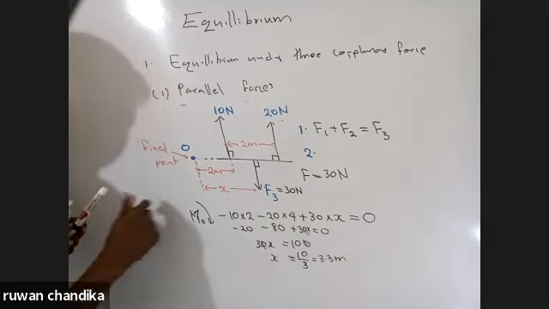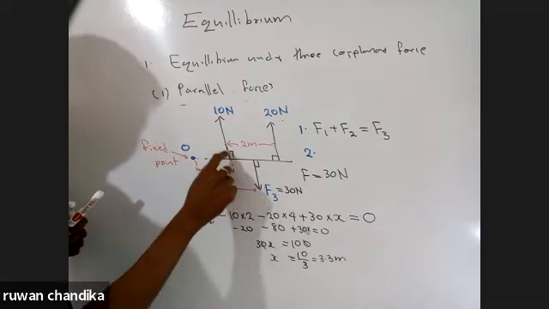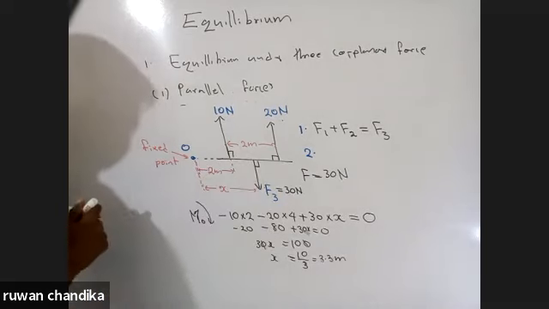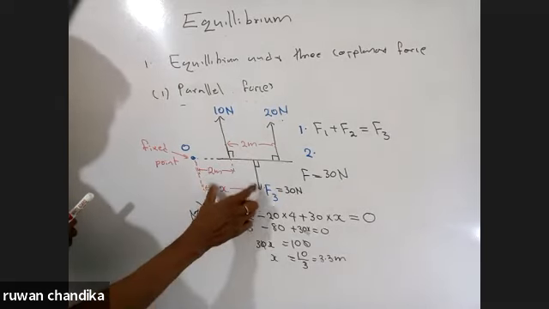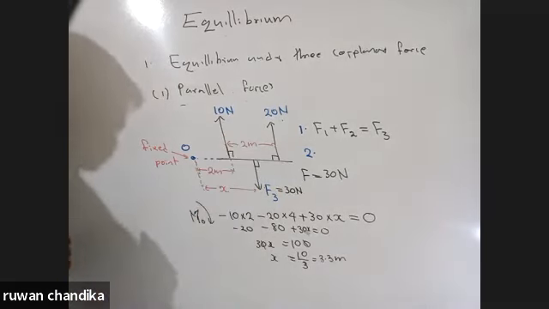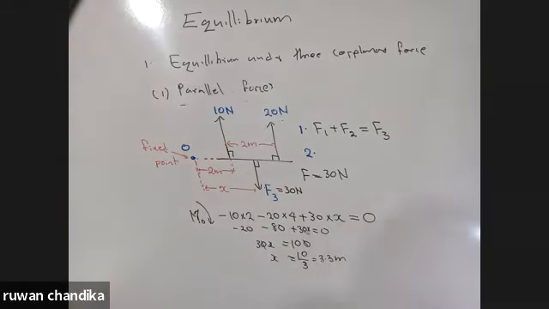3.3 lies between 10 Newton and 20 Newton. The distance 3.3 lies between 10 and 20. So, in order to be in equilibrium, that force should lie in between them.